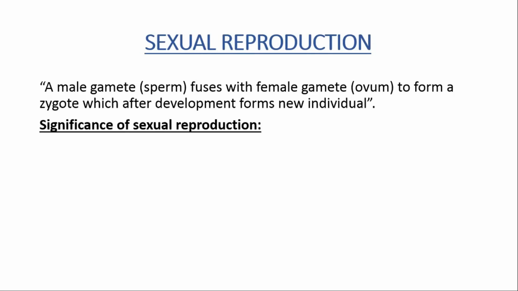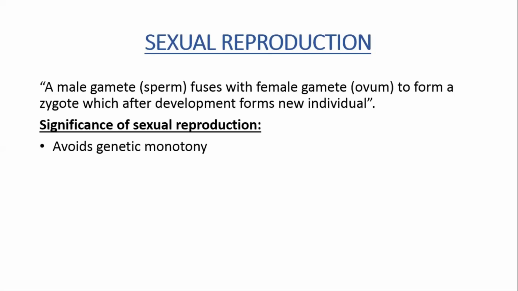What is the significance of sexual reproduction? This is very important. Sexual reproduction basically avoids genetic monotony. Genetic monotony means all the species with the same genetic makeup, like it is in asexual reproduction. It is the case with asexual reproduction, in which we cannot find genetic variation because it involves only one parent. So the same genetic material is passed on to the next generation.